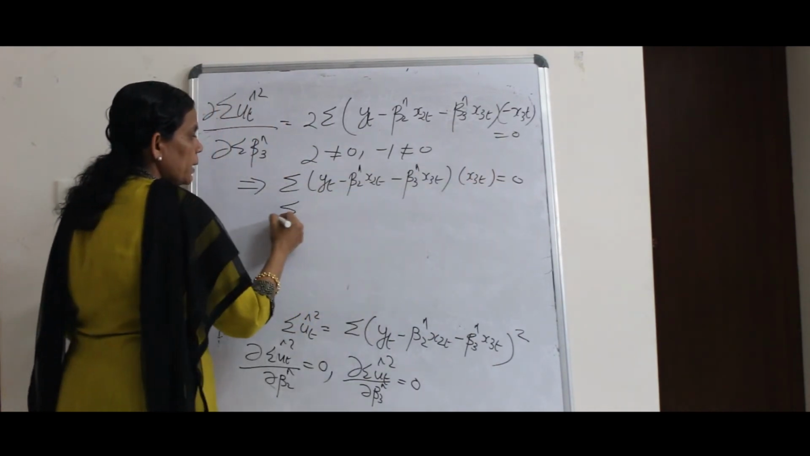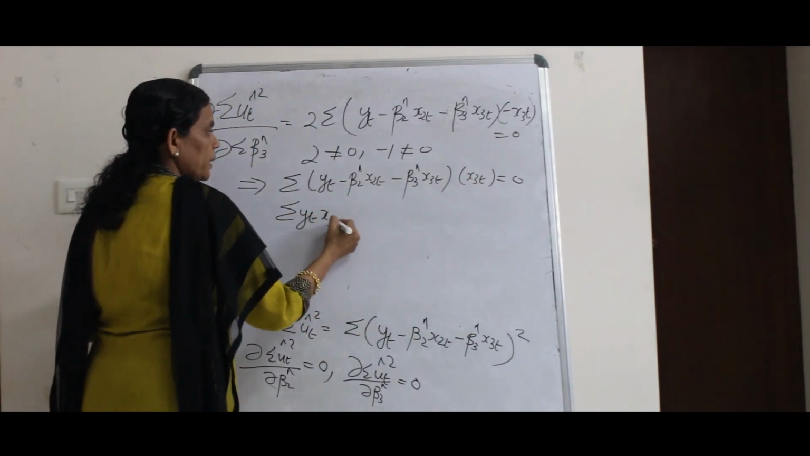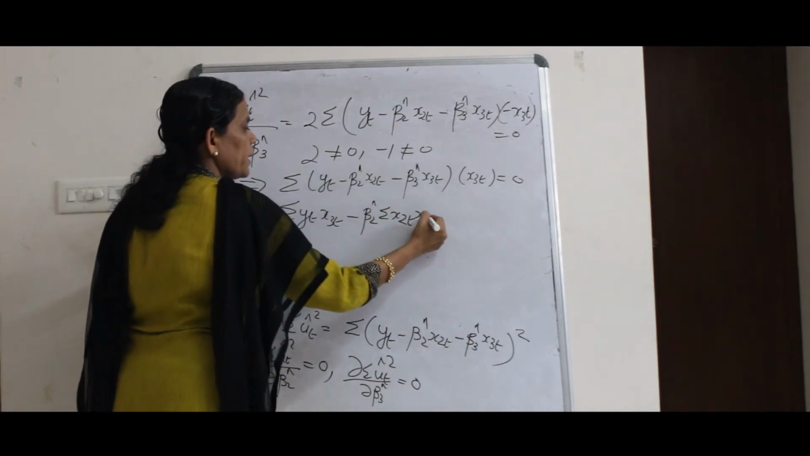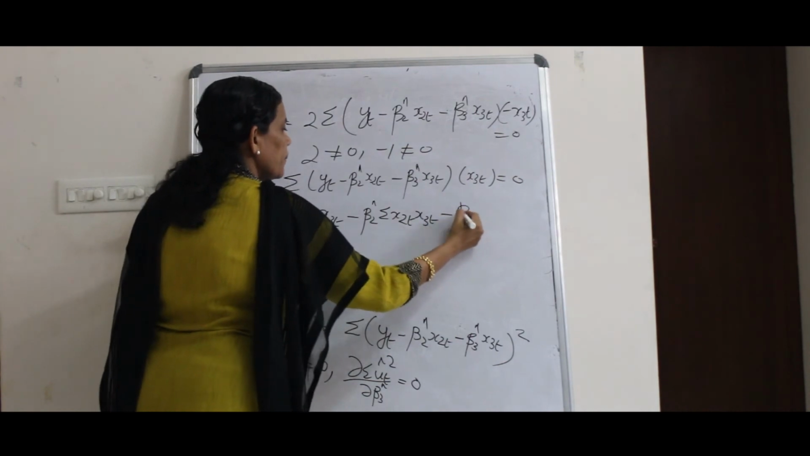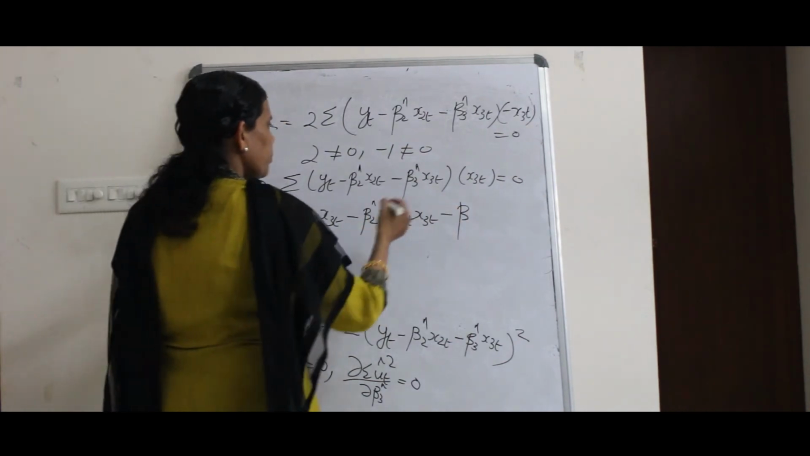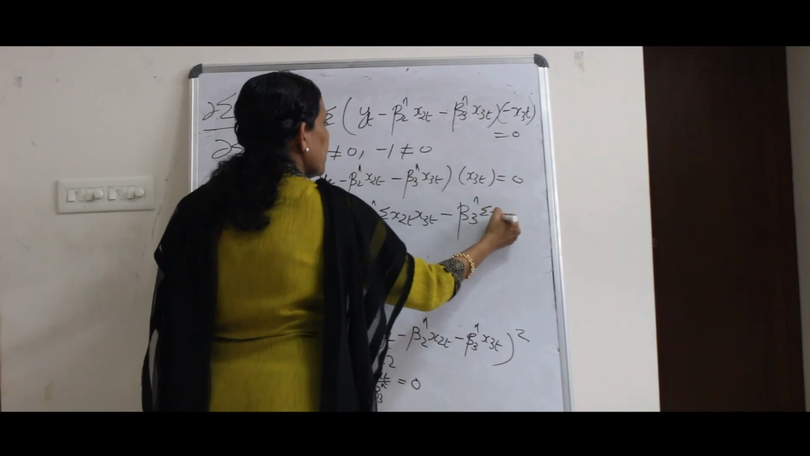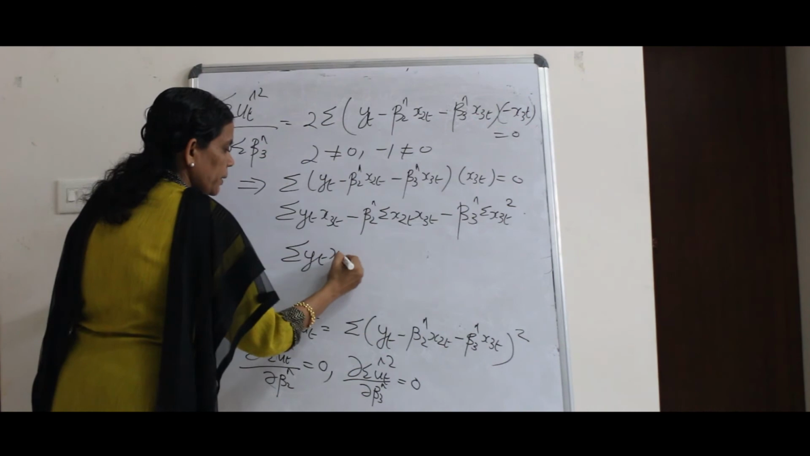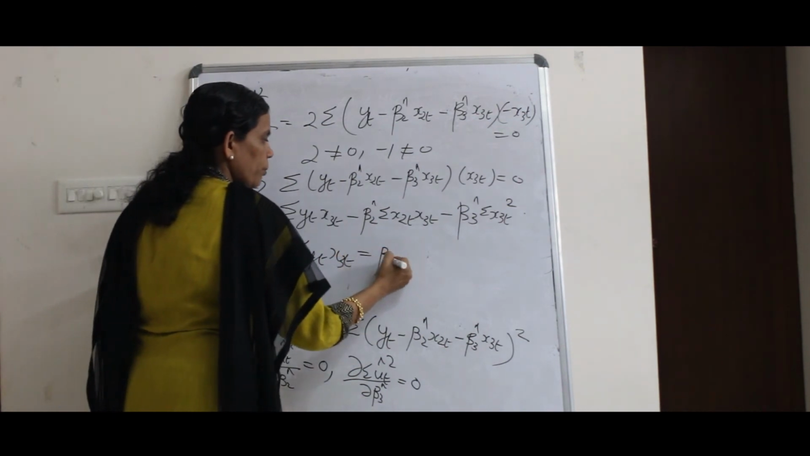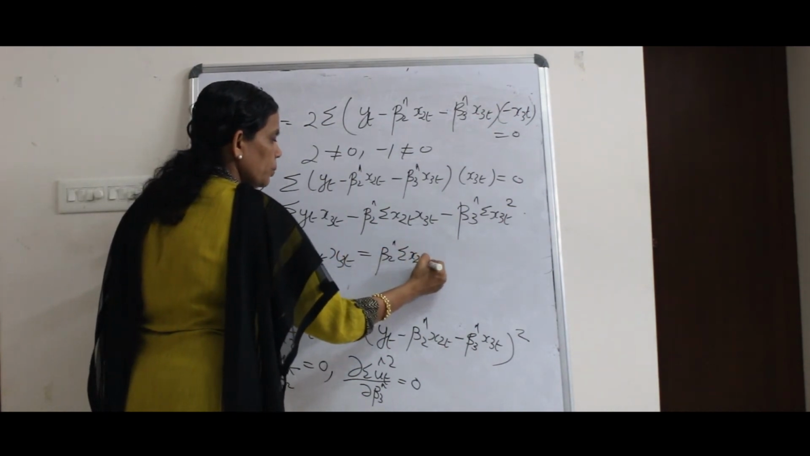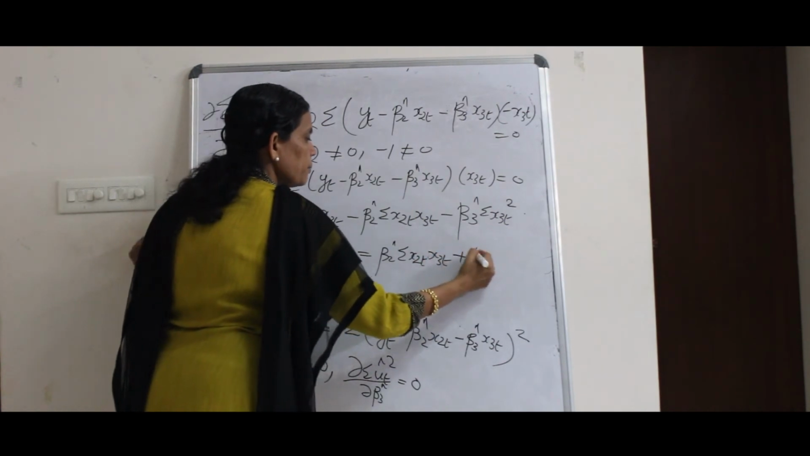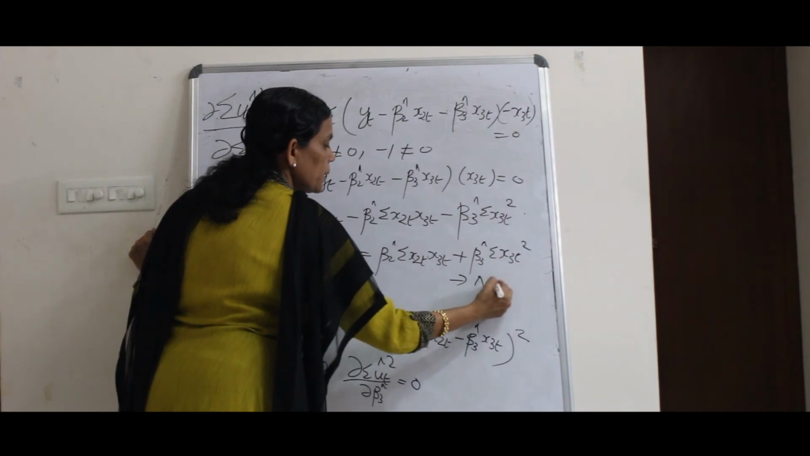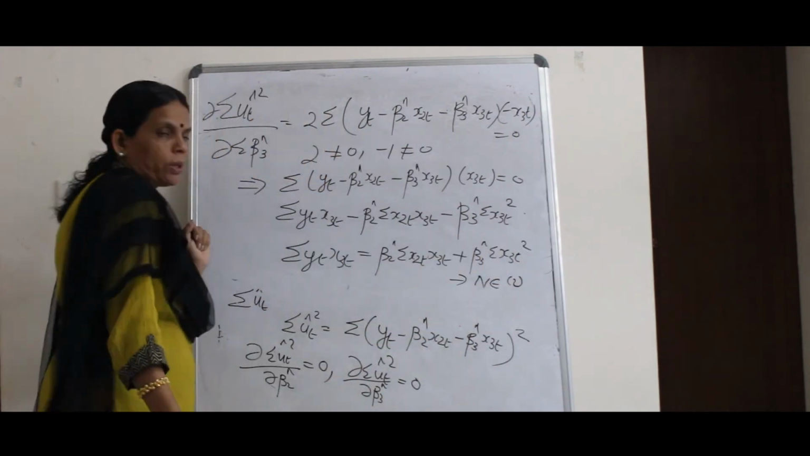Opening the bracket I will get sigma yt x3t minus beta 2 hat sigma x2t x3t minus beta 3 hat sigma x3t the whole square. Or this is equal to: sigma yt x3t is equal to beta 2 hat sigma x2t x3t plus beta 3 hat sigma x3t the whole square. This is the second normal equation.